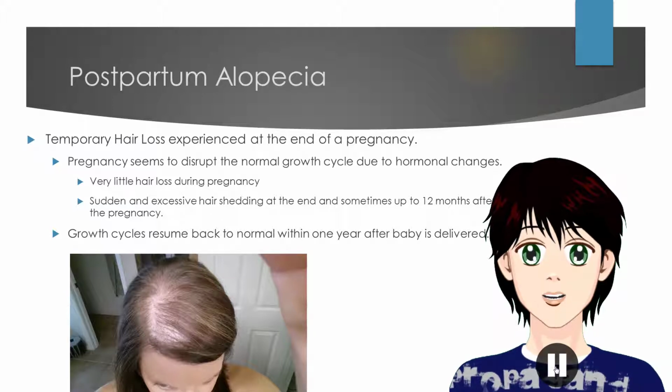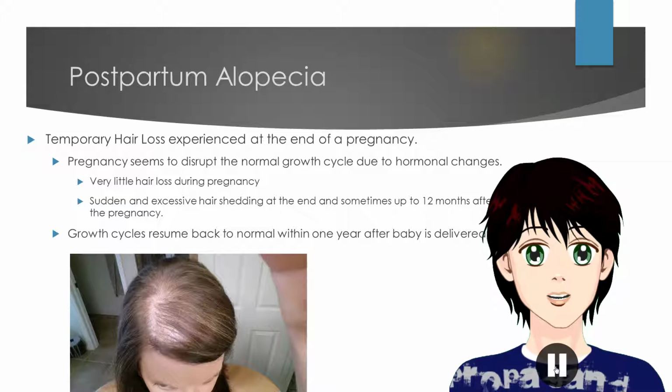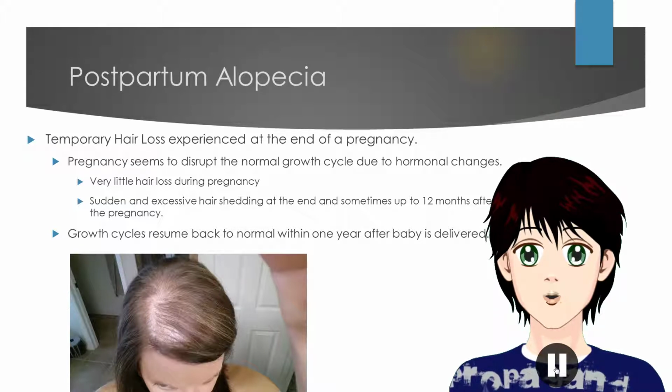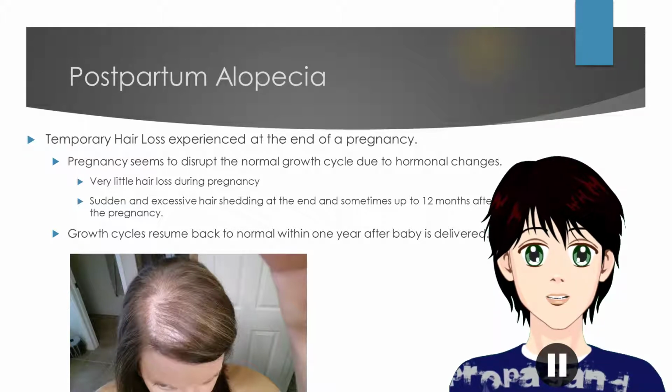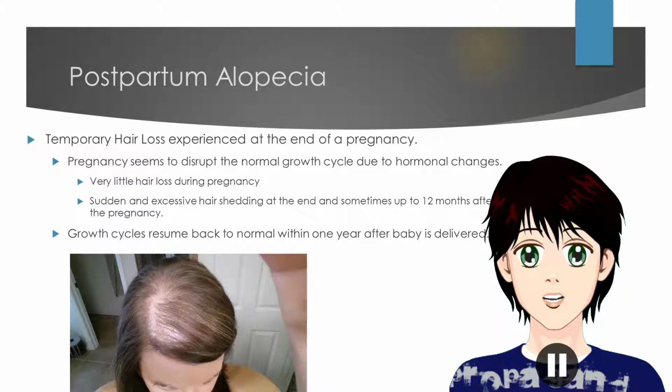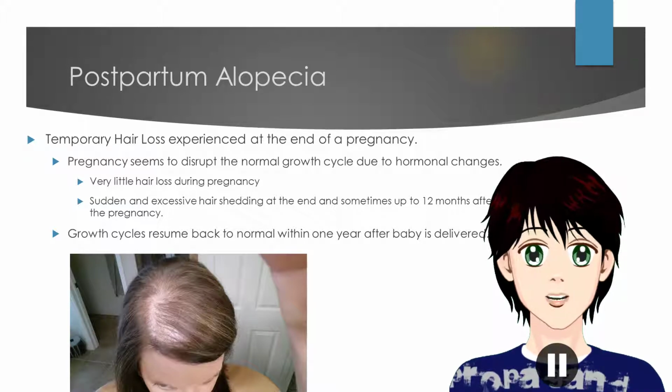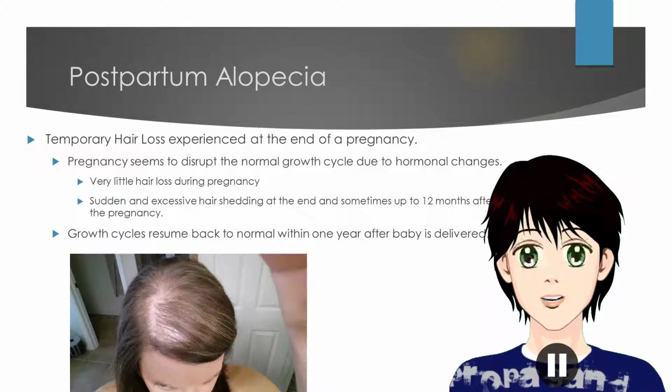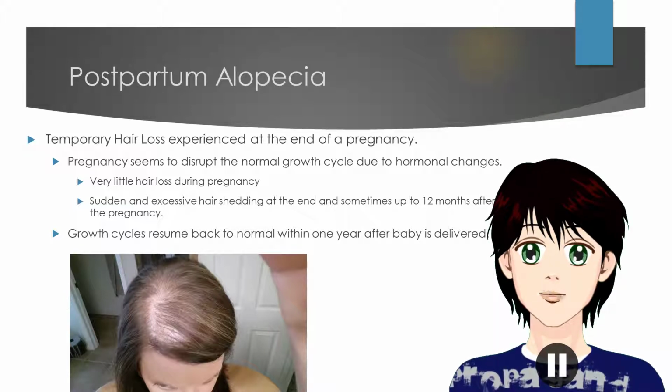Postpartum alopecia is a temporary hair loss experienced at the end of a pregnancy. Pregnancy seems to disrupt the normal hair growth cycle due to hormonal changes. Generally, there is very little hair loss during the pregnancy, and a sudden and excessive shedding of the hair at the end, and sometimes up to 12 months after the pregnancy. The growth cycles generally resume back to normal within 1 year after the baby is delivered.